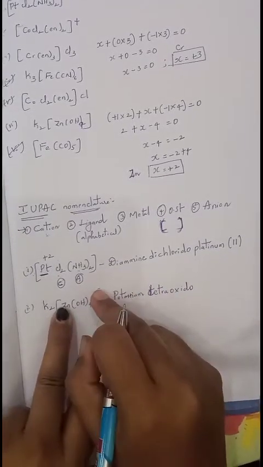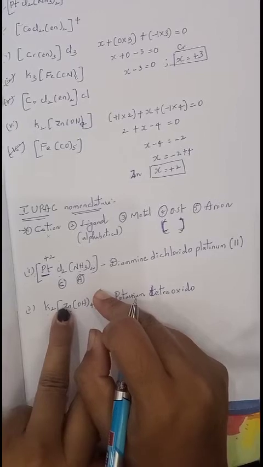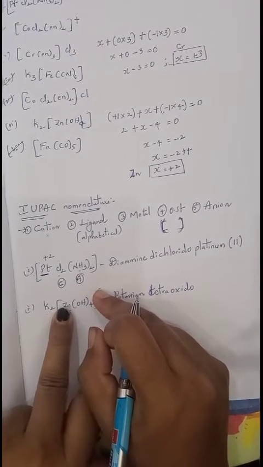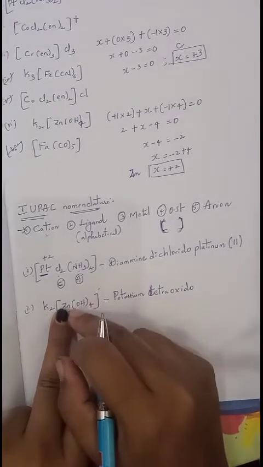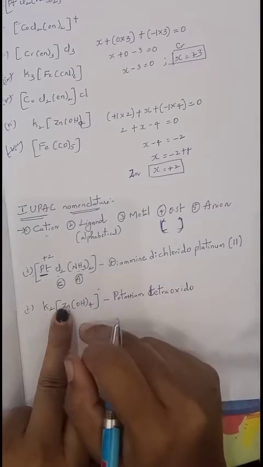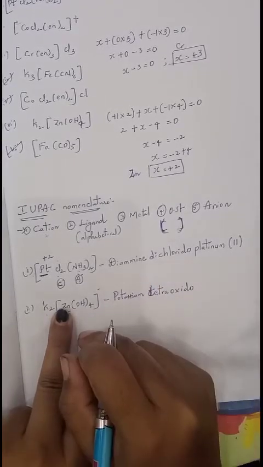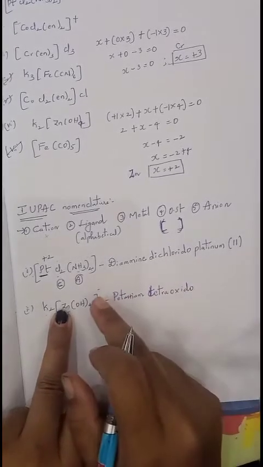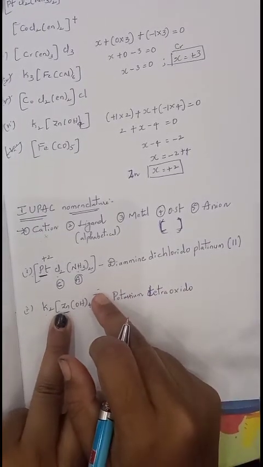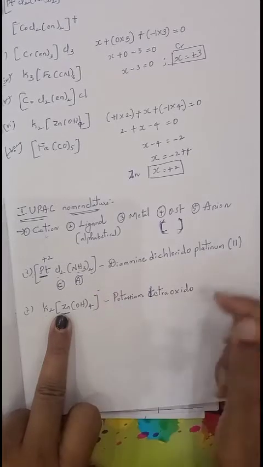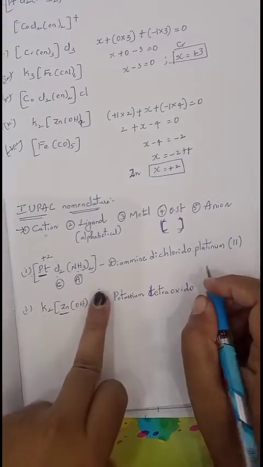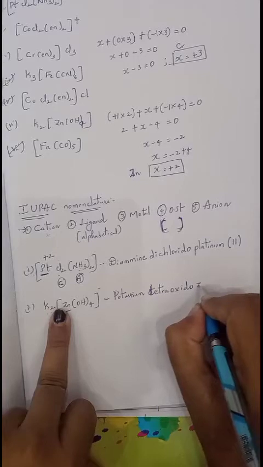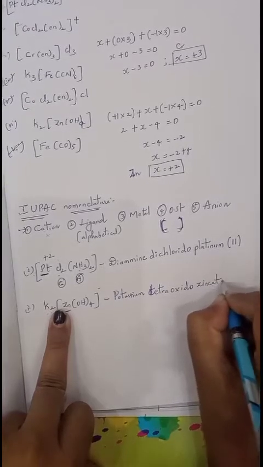If a metal is present in an anionic complex, then compulsorily its suffix should end with ate. If zinc is present, zincate. If copper is present, cuprate. If iron is present, ferrate. And if cobalt is present, cobaltate, like that. That is only applicable if the metal is present in an anionic complex. So now it is present in an anionic complex, so zinc is replaced by the word zincate.